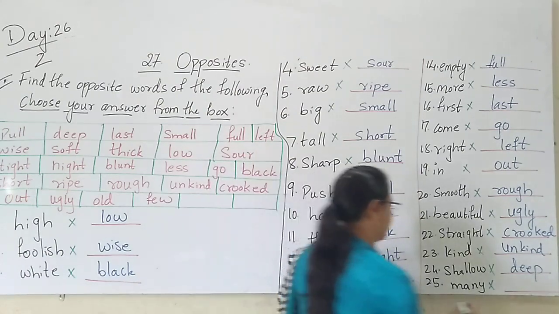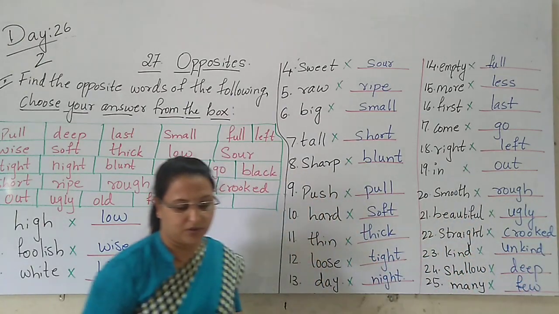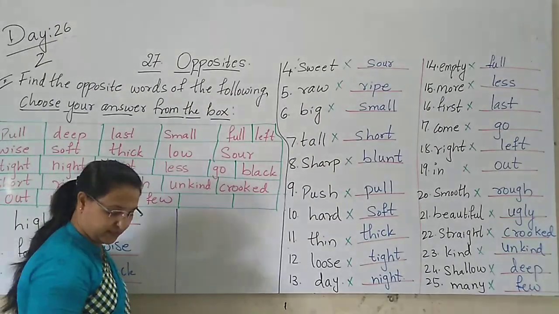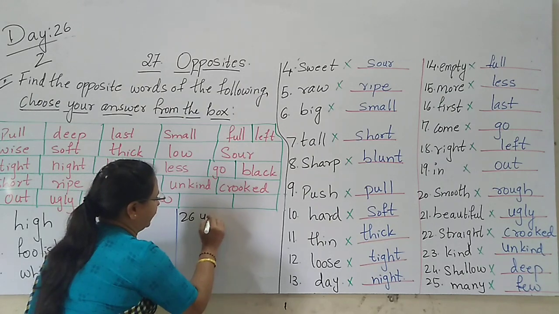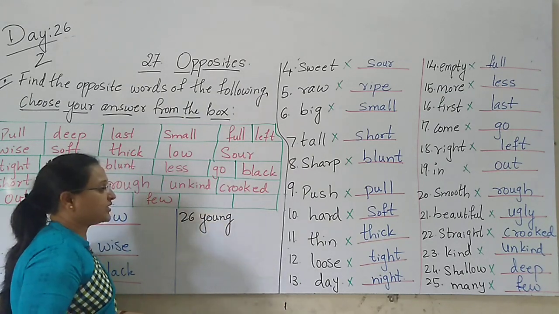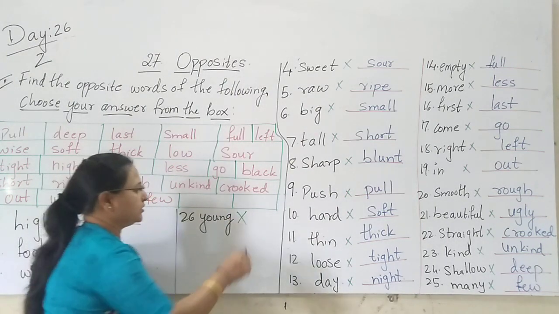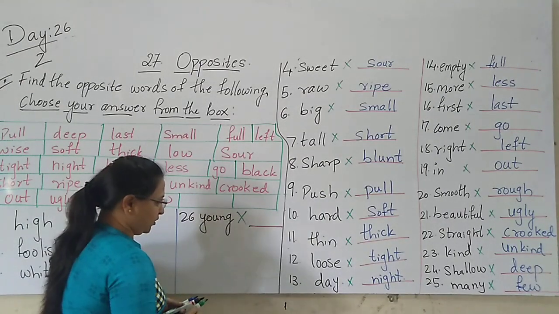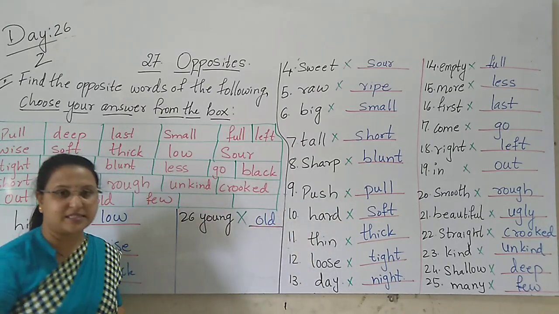Few. Many is what here? Few. One more, the last word is remaining. I will write here, children. That is the 26th word. That is called young. The opposite of young is what, children? Old. Now, you are young children and your grandparents are old.